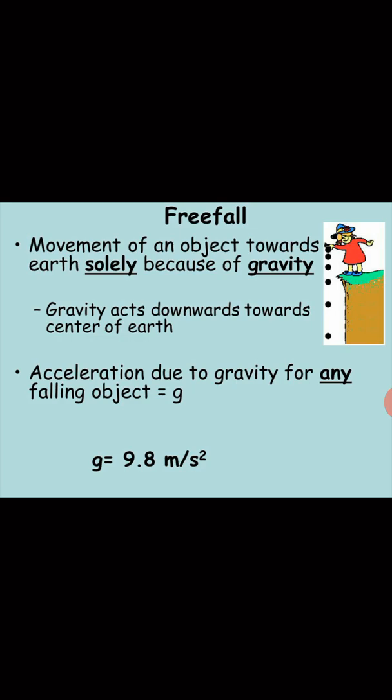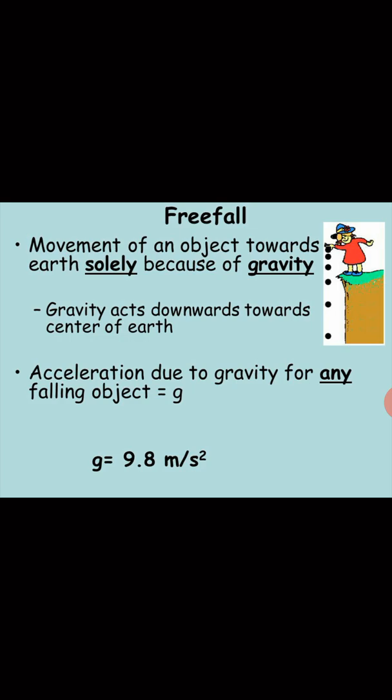Now why does this happen? This happens because gravity acts downwards towards the center of the earth. The earth has a force called gravitational force, and it has the ability to pull everything towards itself, and that is also called acceleration due to gravity. The value of that is 9.8 meter per second square.